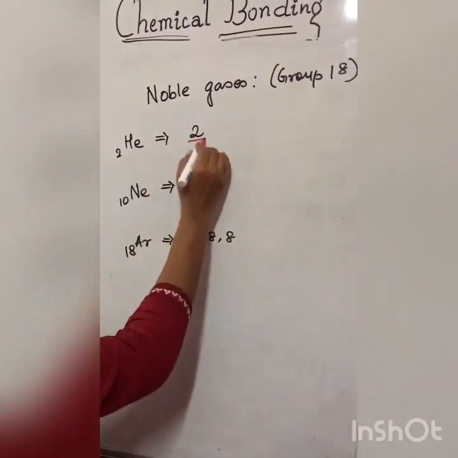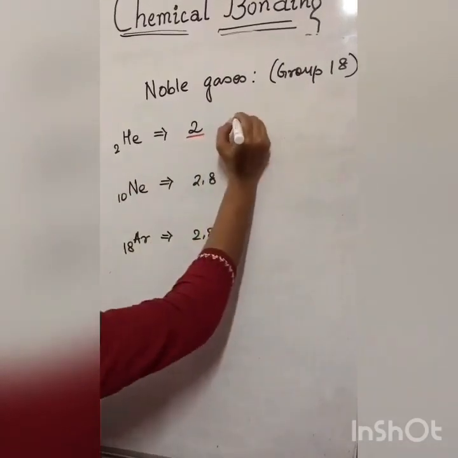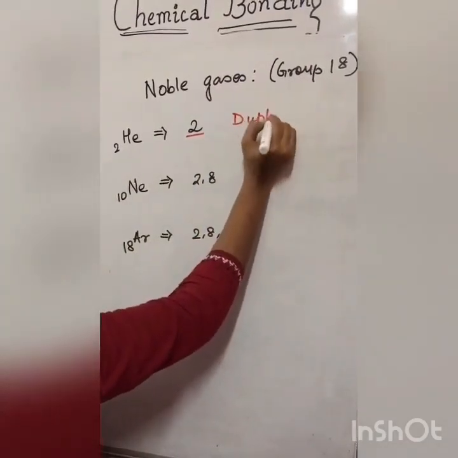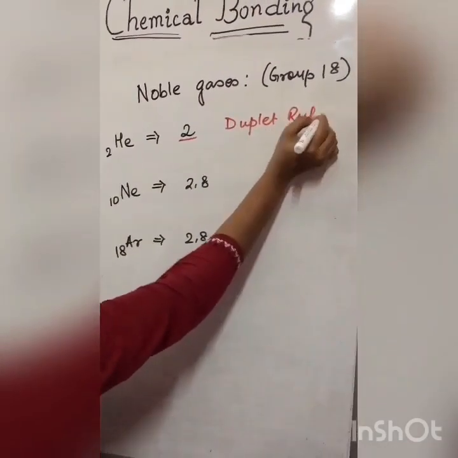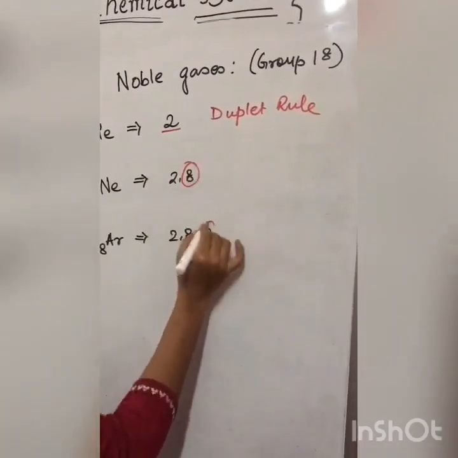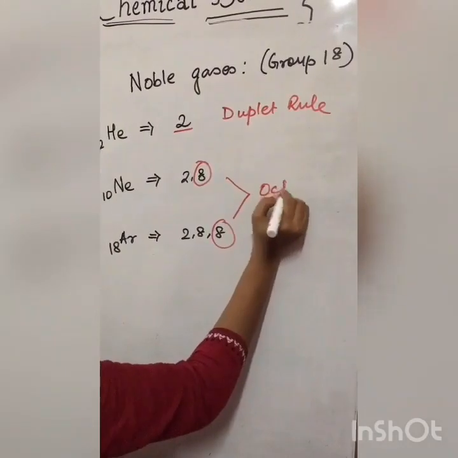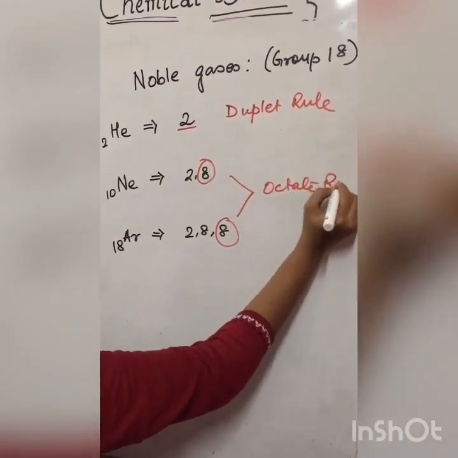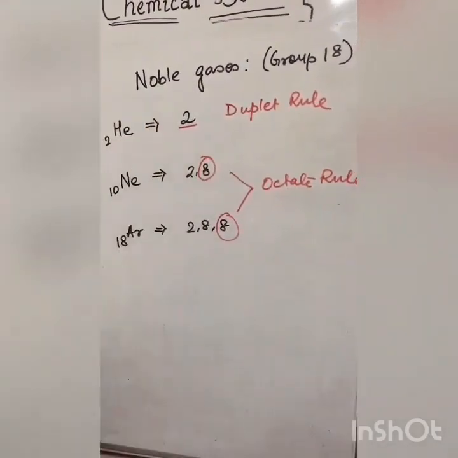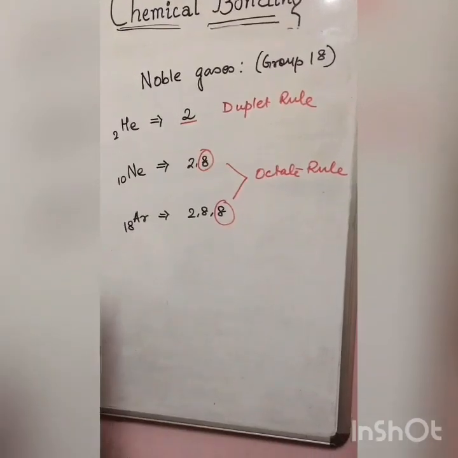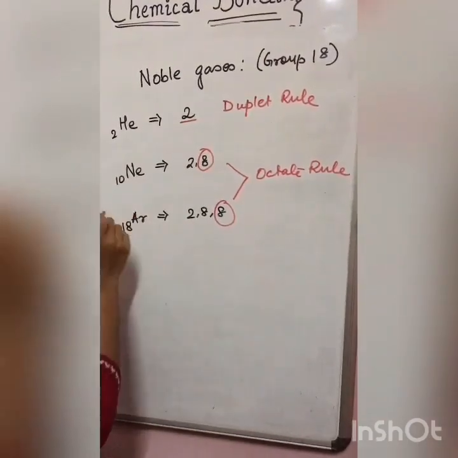Why? Because helium has 2 electrons in its outermost shell, so it is stable by duplet rule. And neon and argon both have 8 electrons in their outermost shell, so they are stable by octet rule. So this is the main reason why noble gases do not go for chemical bonding.